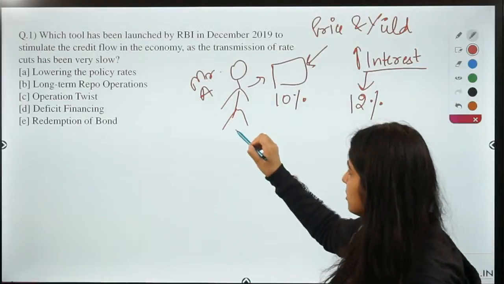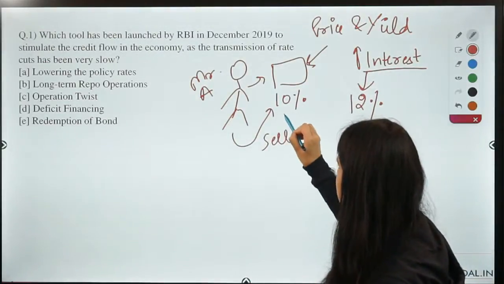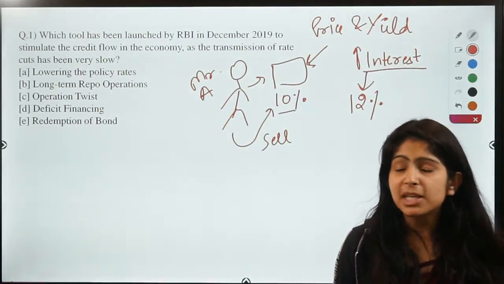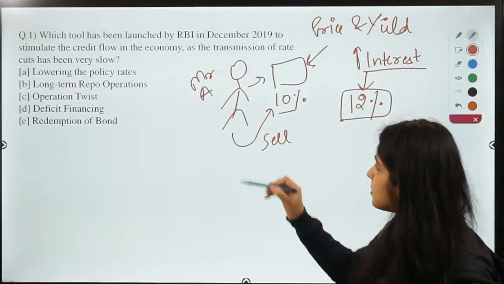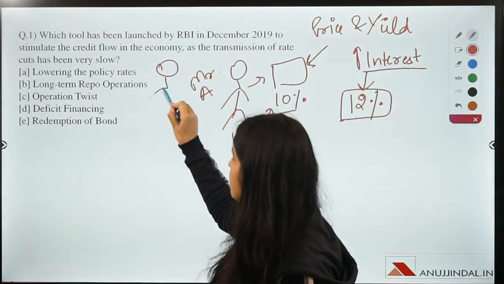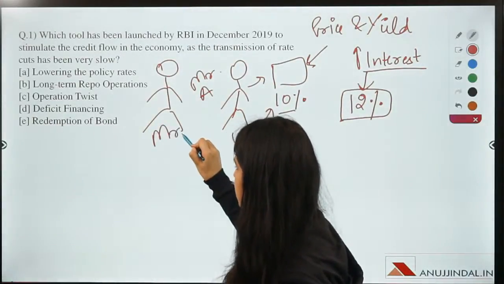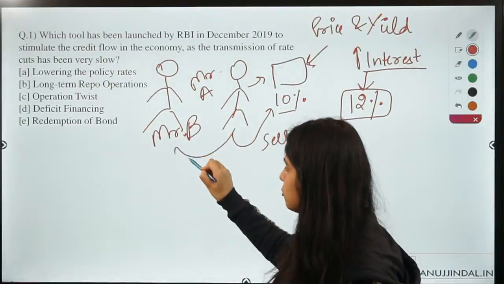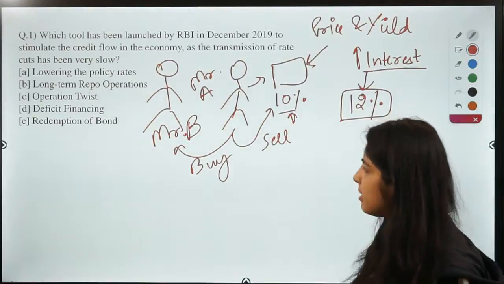So now this Mr. A wants to sell a bond which earns 10% income, but in the market the new bonds being issued by government are at 12%. So now Mr. A talks to another person, his friend Mr. B. Mr. A asks Mr. B to buy this bond which earns him 10% income annually.